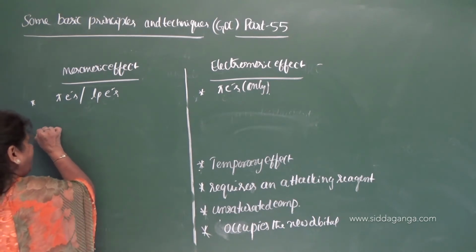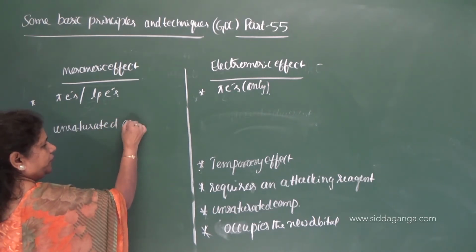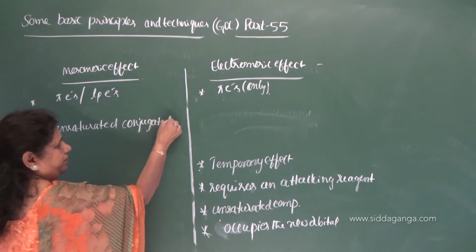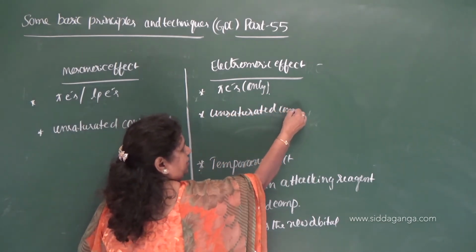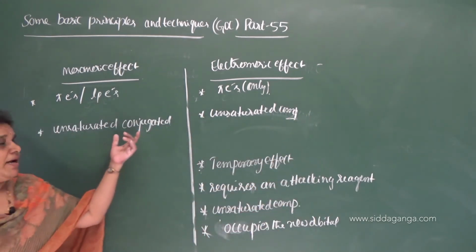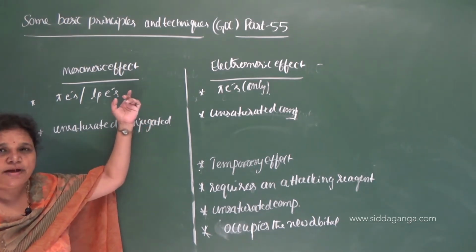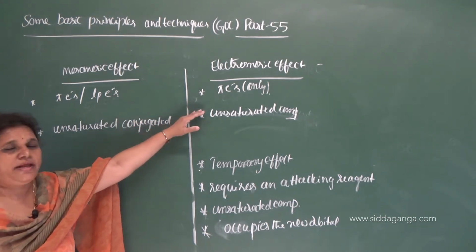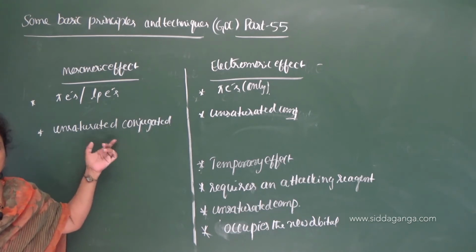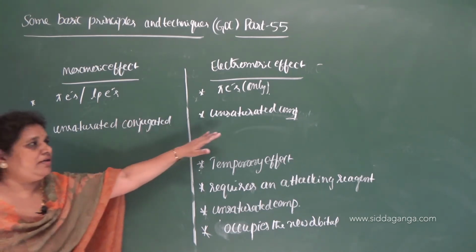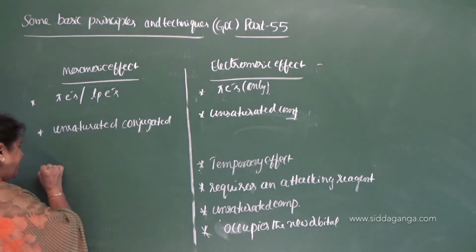Now the second one: mesomeric effect takes place in unsaturated conjugated compounds, but electromeric effect takes place in unsaturated compounds only. It means conjugation is not required for electromeric effect, but conjugation is a must for mesomeric effect.